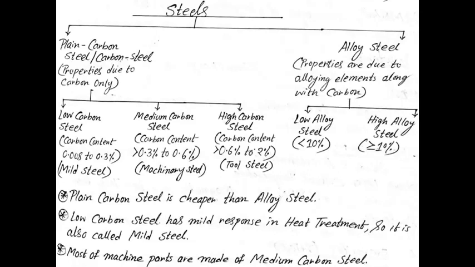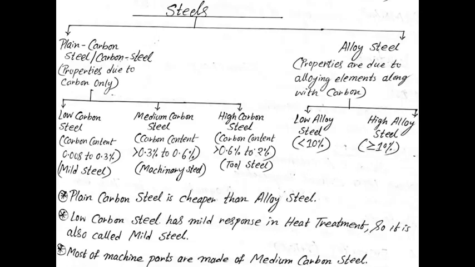Now come to the high carbon steel. It has a carbon percentage of more than 0.6%. As we know, an increase in the percentage of carbon also increases hardness. So generally high carbon steel has more hardness than the others. Due to its hardness, it is basically used for the manufacturing of cutting tools. So this steel is also known as tool steel.